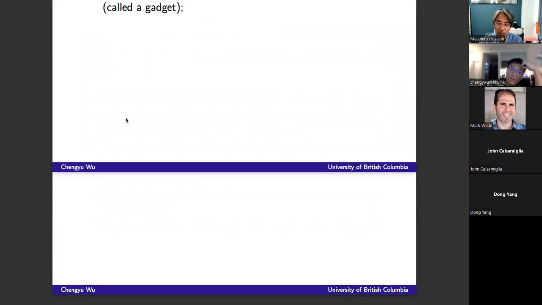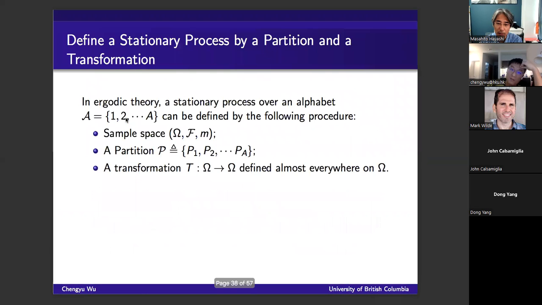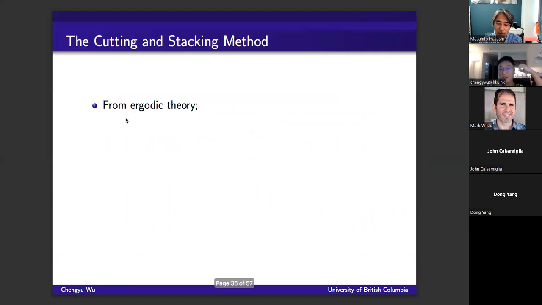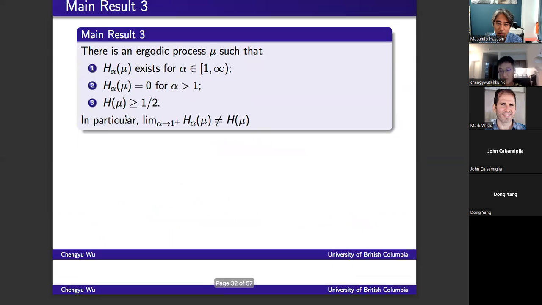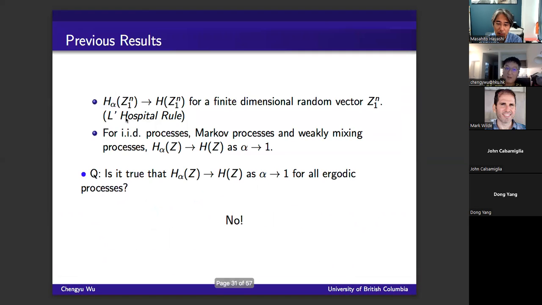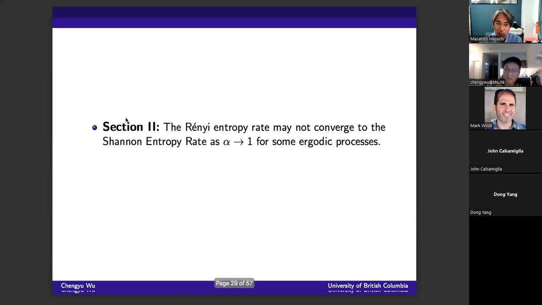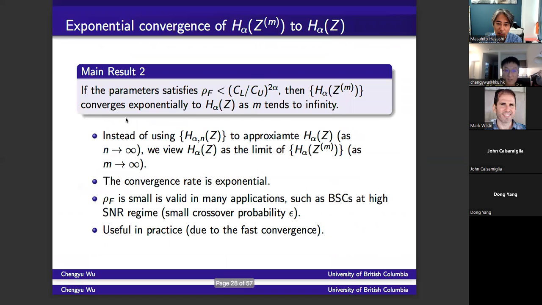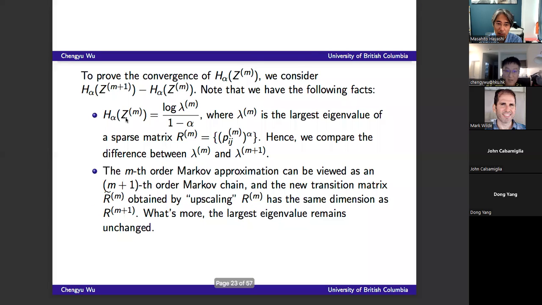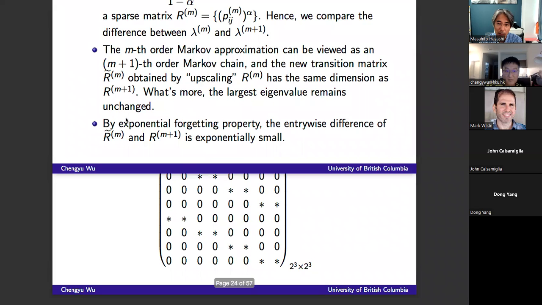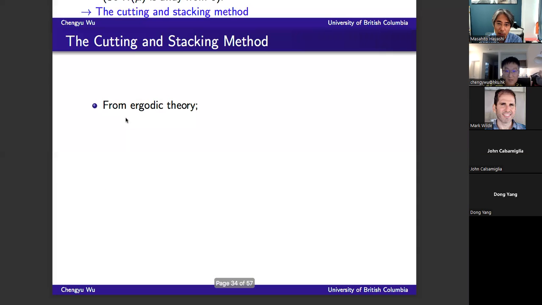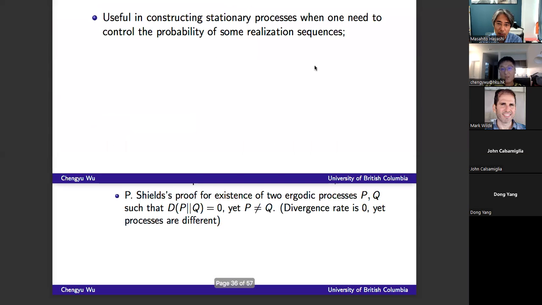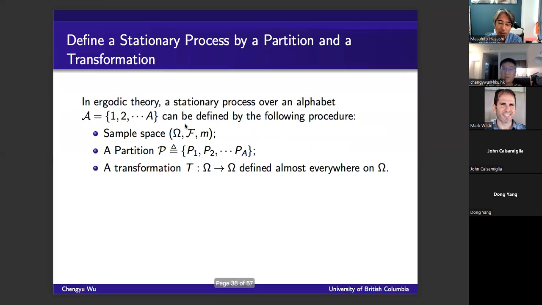Sure. I should give the definition of ergodic process here. So basically, of course the process is defined on a probability space, right? In ergodic theory, a process is viewed as you first have a sample space, and you have a partition and a transformation.